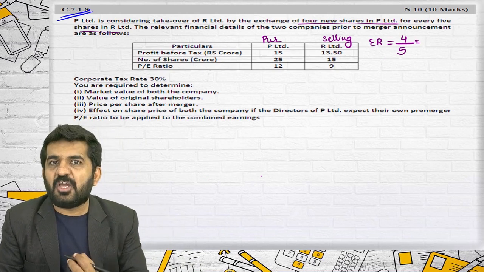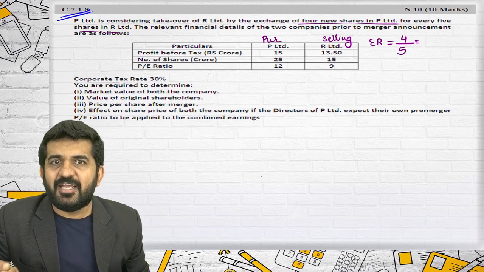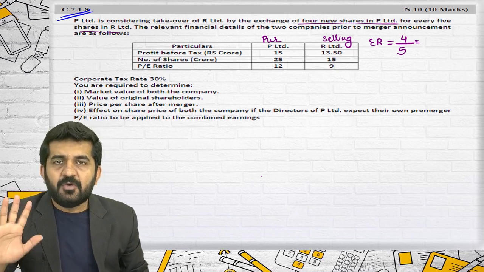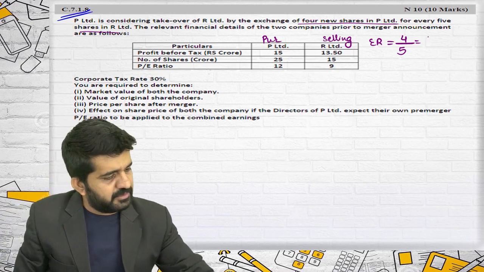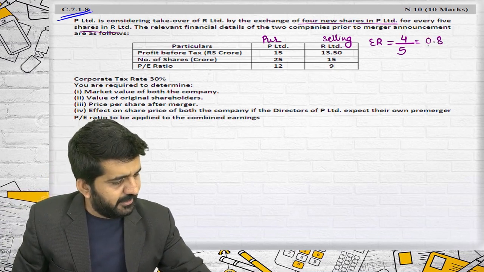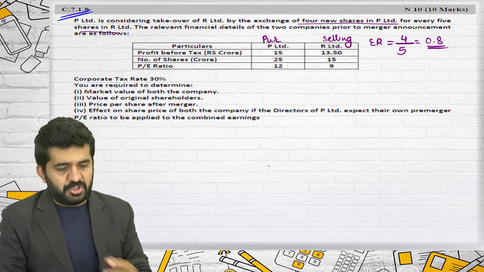This will be nothing but the exchange ratio. By which concept have I found it out? Whatever you are getting divided by whatever you are having, from the point of view of the selling company. Is it all right? It is 0.8. This will be the exchange ratio.